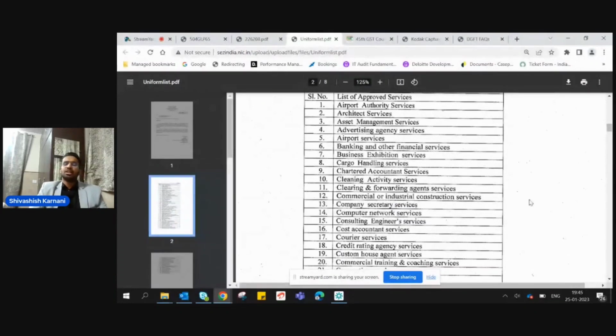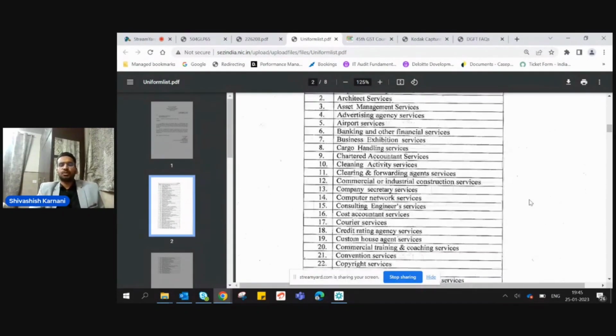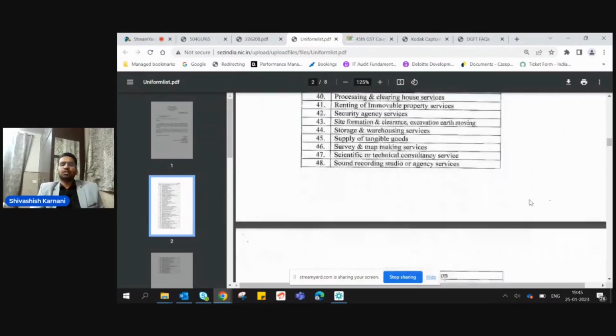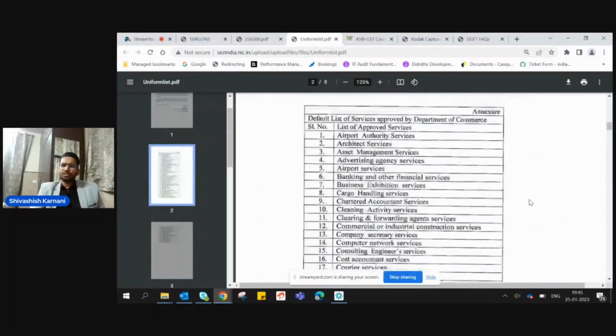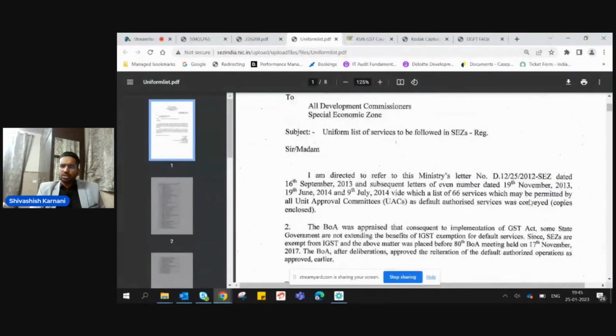So as and when a CA is going to provide services to a SEZ unit or developer, it is going to qualify for the zero rated supply. It is going to qualify for the zero rated supply because these are always considered to be for the purpose of authorized operations of that particular SEZ unit or developer. So this is the list of 66 services which is being released. It is relevant to note that this is not an exhaustive list.